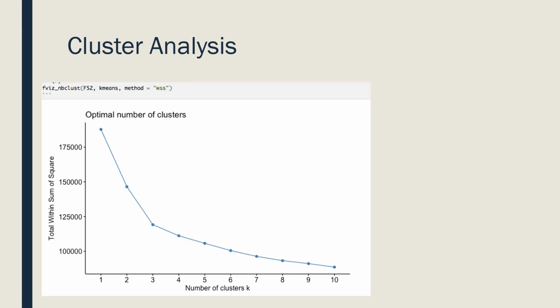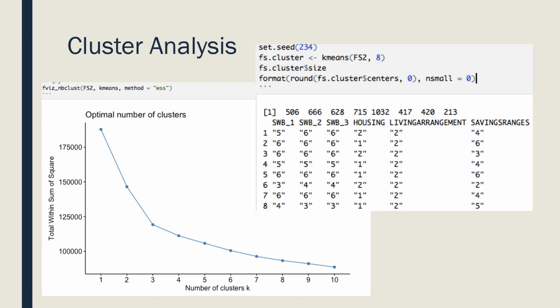So I was ready to move on to my cluster analysis. I decided to do a k-means for my cluster analysis, and I used the elbow method to determine what my value of k should be. Here's just my graph and my output here. I opted to go with a value of k equals 8. Here's the output for my cluster analysis itself.